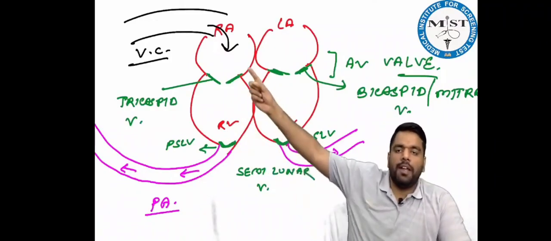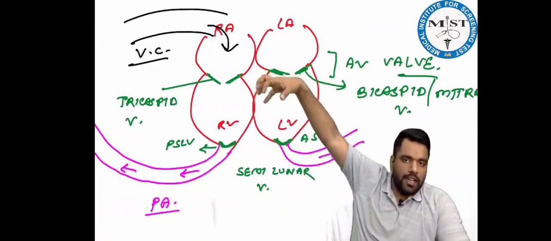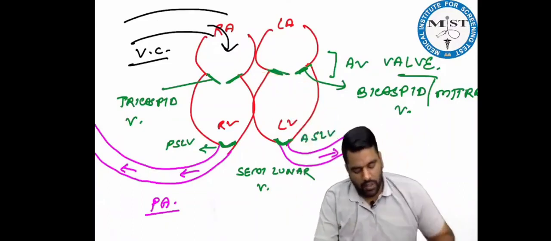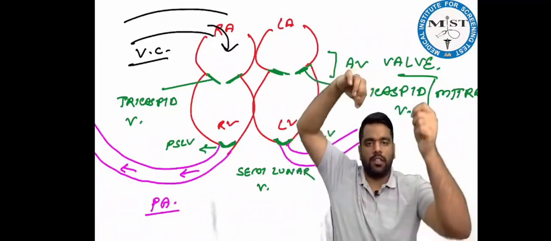Now, what happens, beta? The remaining 1/3 blood comes down into the ventricles. How? When the atria contract. And once the atria contract, it requires energy, and this is called active ventricular filling. So remember, beta, you can take a milk packet. Hold it like this, and below there is a pot, and you just make a cut on this milk packet.